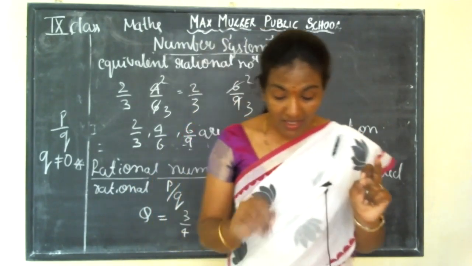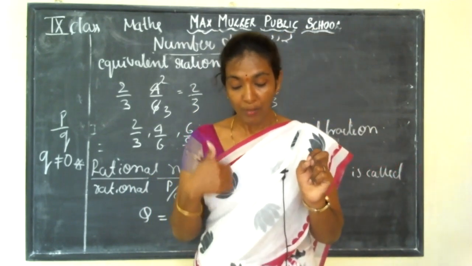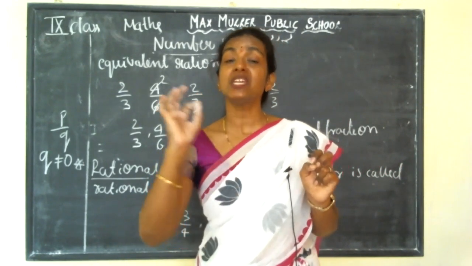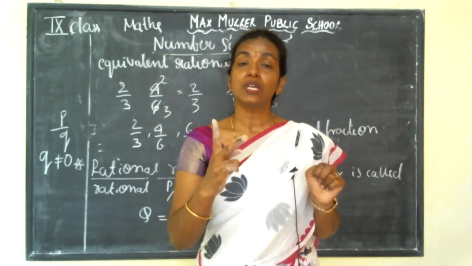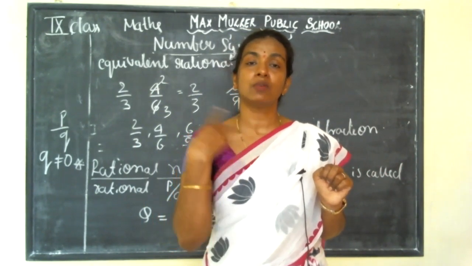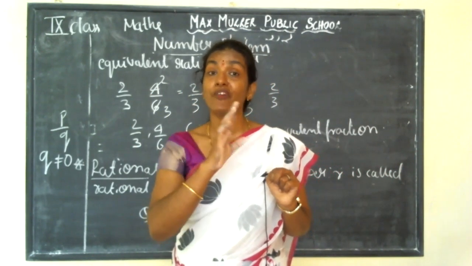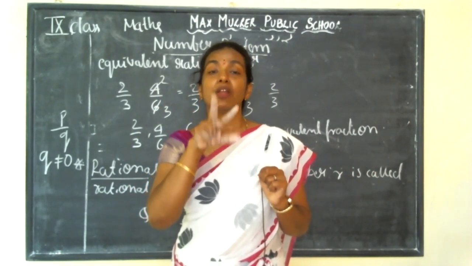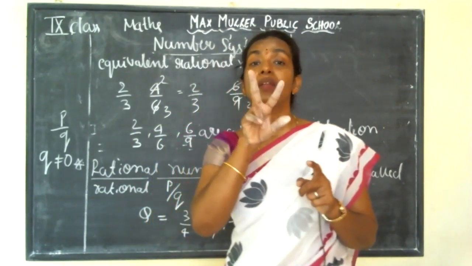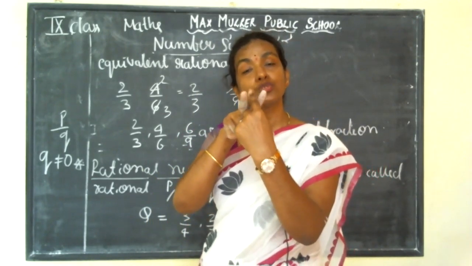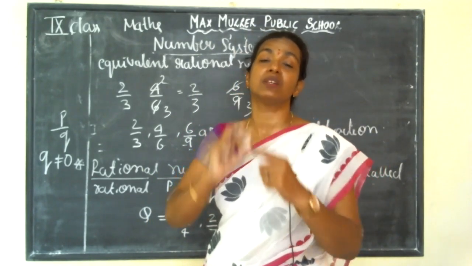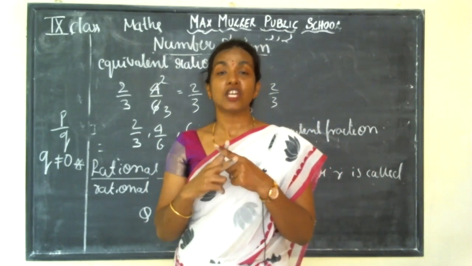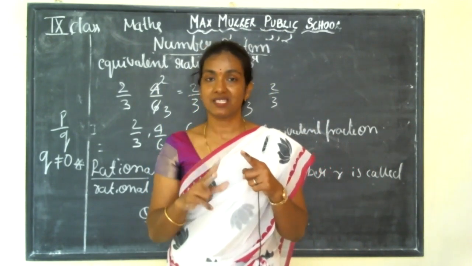There are infinitely many rational numbers between any two given rational numbers, and also between two given integers, whole numbers or natural numbers. I can take an example of 1 and 2. Find the rational numbers between 1 and 2. You will get so many, an infinite number of rational numbers, point something. Infinitely many rational numbers you will get between two numbers.